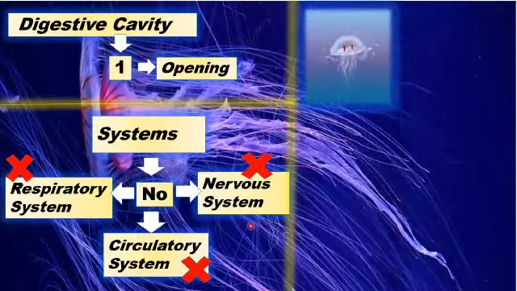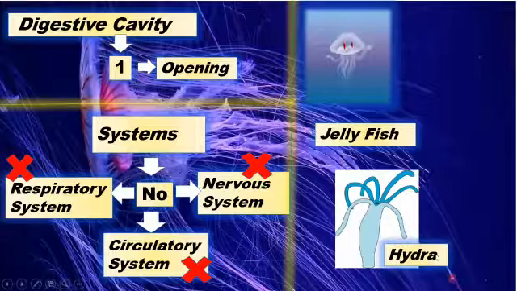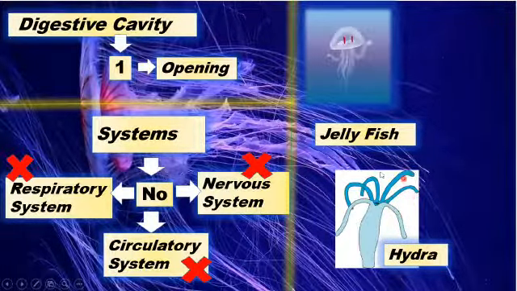And in this case, we have the example of animals like jellyfish, and another example is the hydra. So you can see here the tentacles. So we can see that these are the examples of Coelenterata.